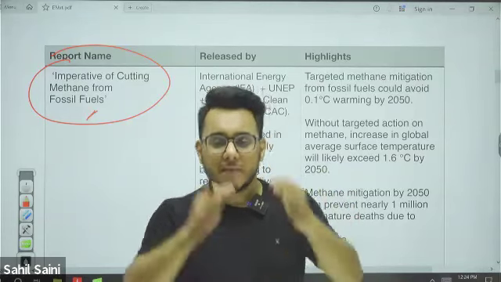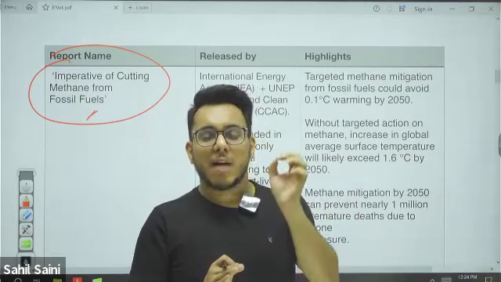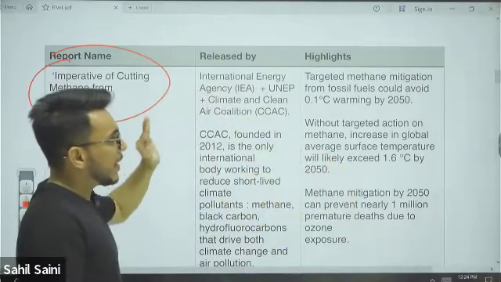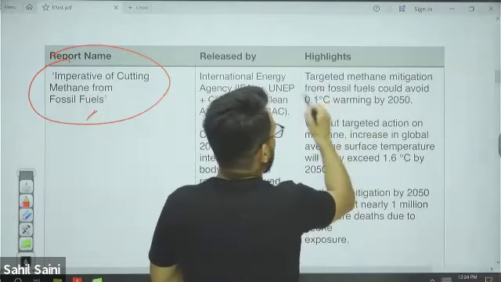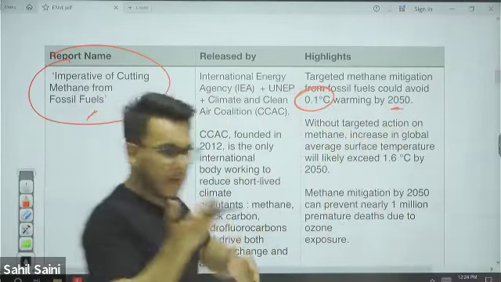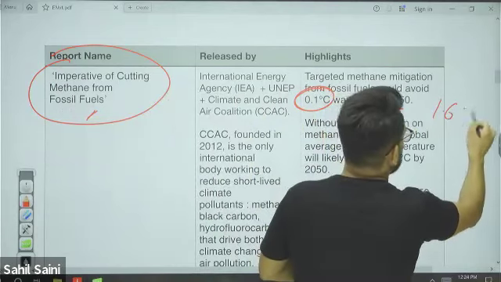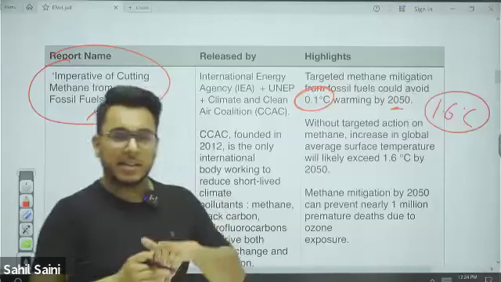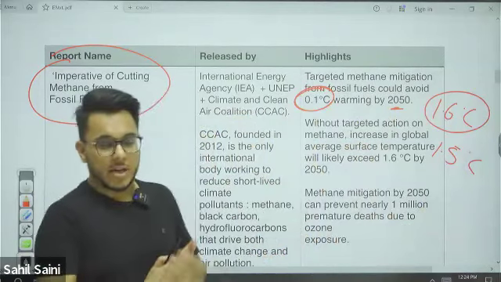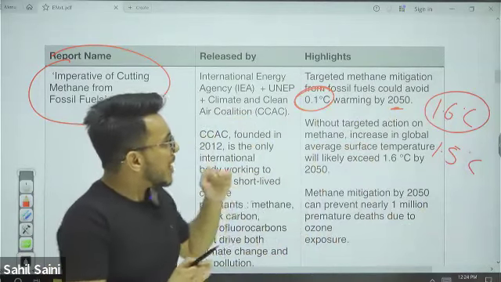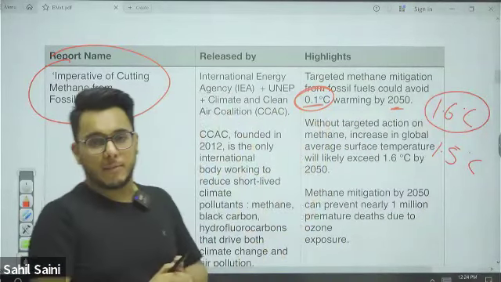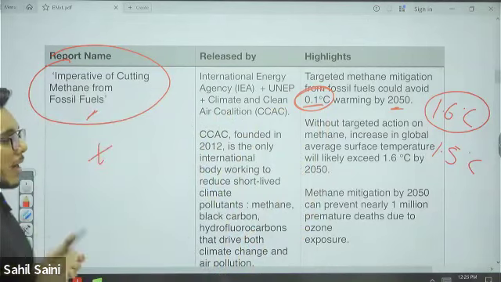This report said that if we cut down the methane, we'll be able to have an impact of 0.1 degree Celsius on climate change. Targeted methane mitigation could avoid 0.1 degree Celsius warming by 2050. Without acting on methane, the temperature rise will be 1.6 degrees Celsius. But if you cut down the methane, then the temperature rise can be restricted to 1.5 degrees Celsius. So immediately methane is to be cut down.